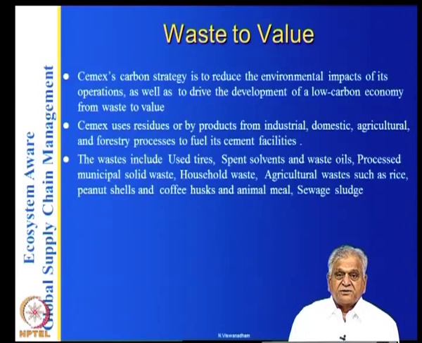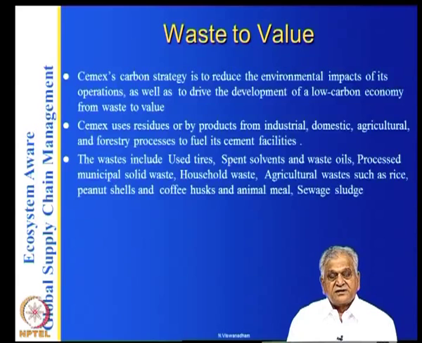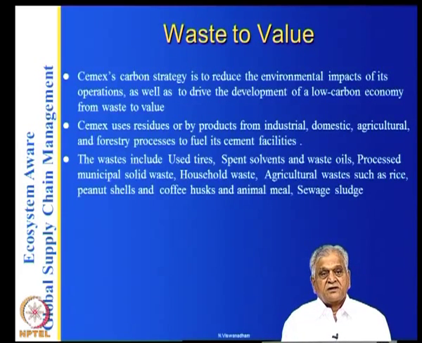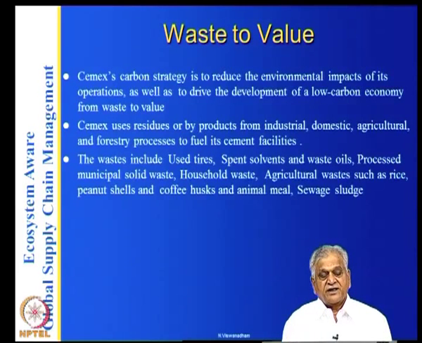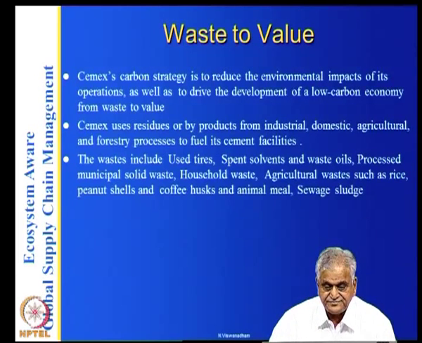These are the outputs of various processes in the households, in the cities and so on. It is using them as a fuel. So, this is following the biological principle that the waste of one animal is the food for another animal. It is the same thing, that municipal waste is used as a fuel for Cemex.